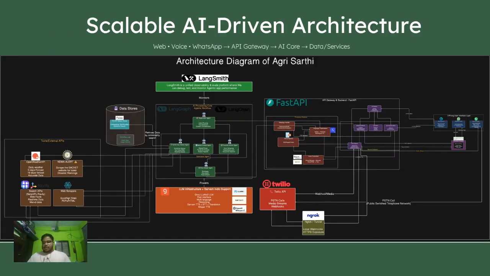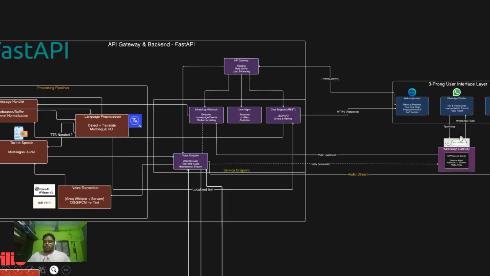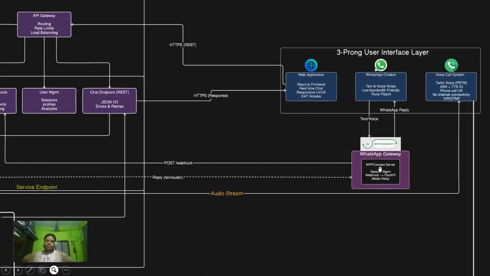Moving forward, let's go into the architecture diagram in detail and understand how this works. So here is the three-prong approach layer, or the user interfaces layer, where we have the web application, then the WhatsApp chatbot, and then the voice system. Let's start with the WhatsApp chatbot.